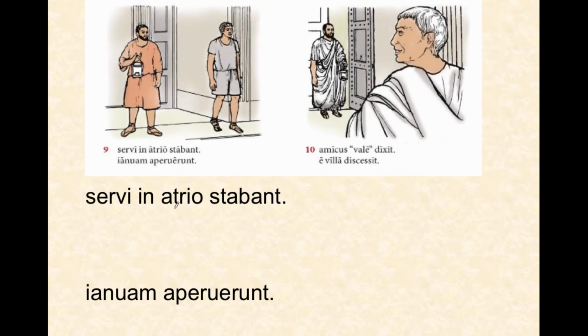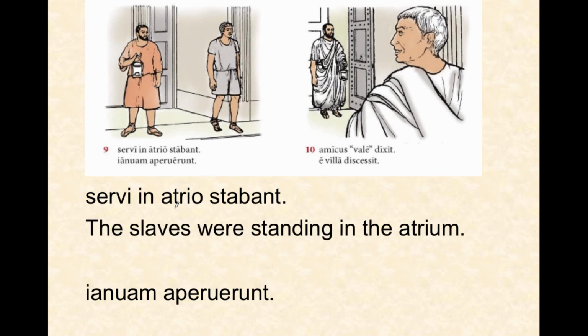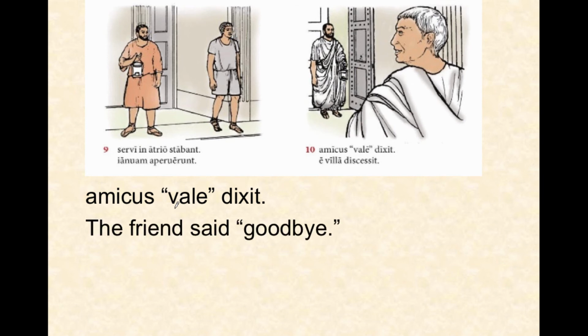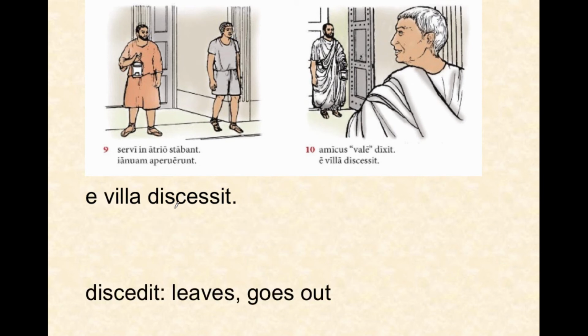Servi in atrio stabant. The slaves were standing in the atrium. Ianuam aperuerunt. They opened the door. Amicus vale dixit. The friend said goodbye. E villa discessit.